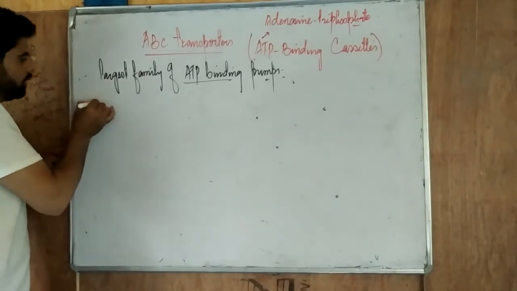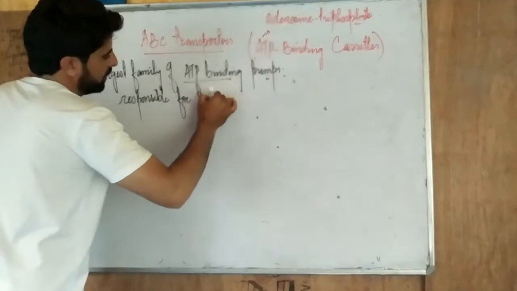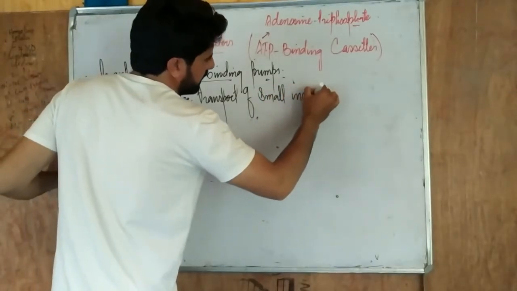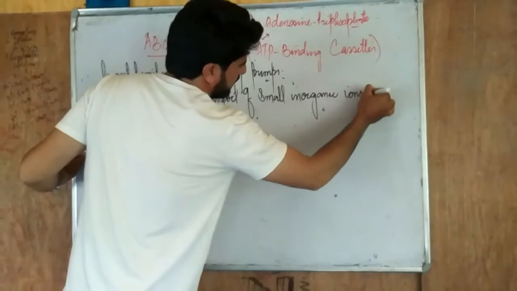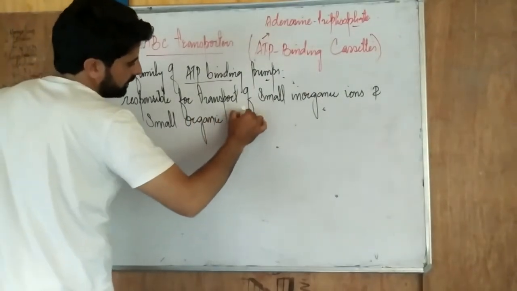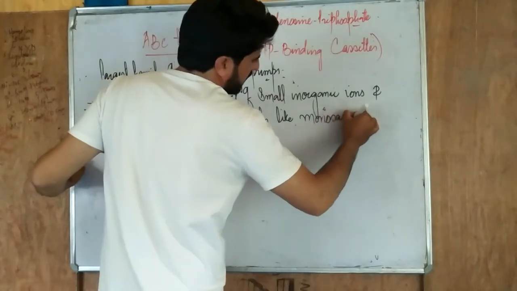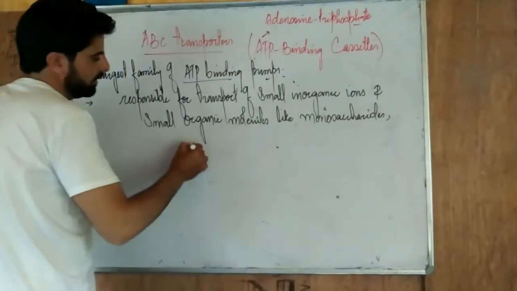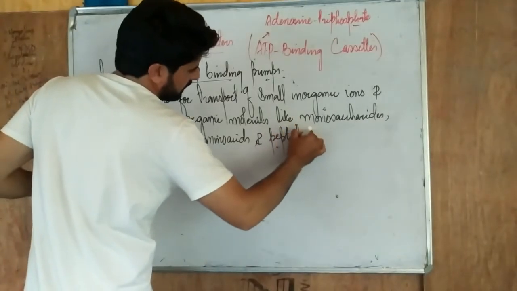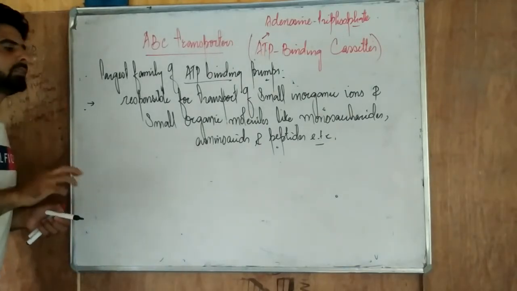Now they are responsible for transport of small inorganic ions and small organic substances or organic molecules, like we have monosaccharides, we have amino acids, and we have peptides, etc. So the small organic molecules and small inorganic ions get exchanged, or their movement is done by these